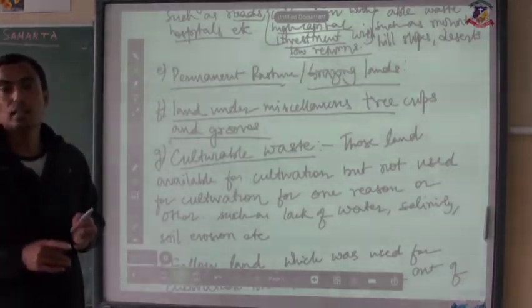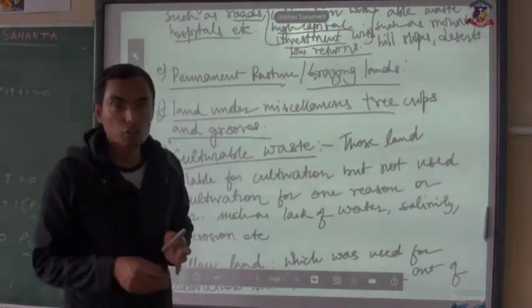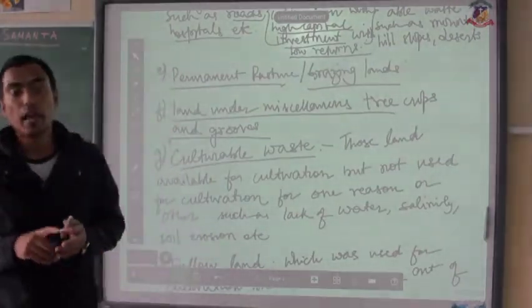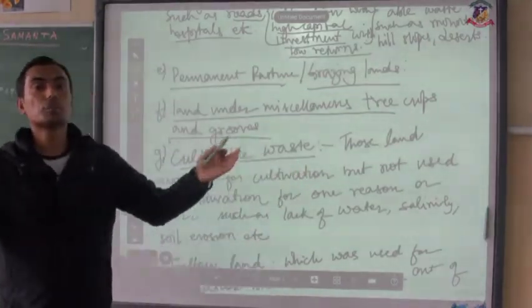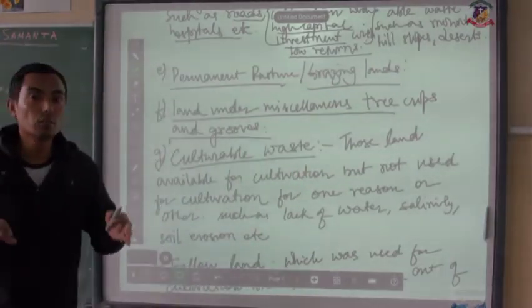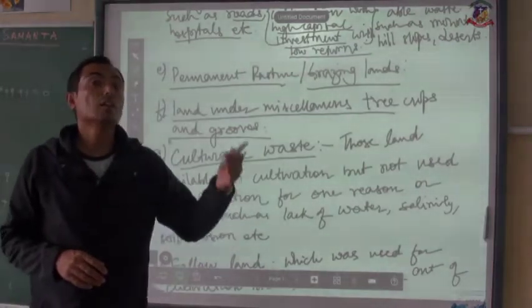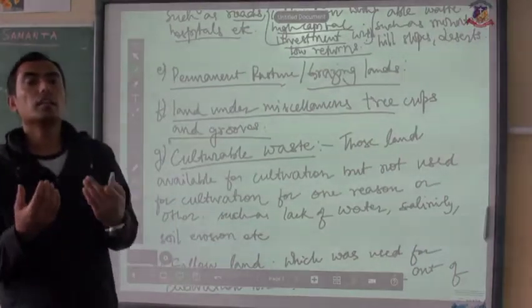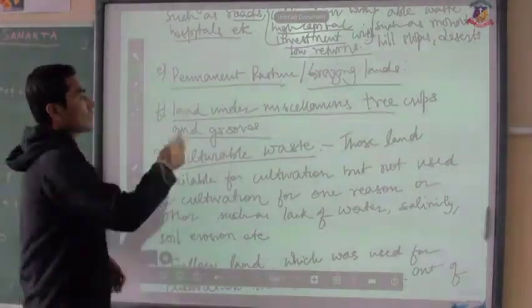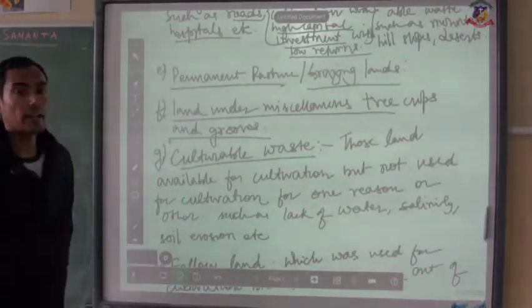Now those areas which are under tea plantation, which are under different types of orchard, like mango orchard, apple orchard, you may find different varieties of orchards, especially in and around India. Now those areas which are being used specially for gaining capital, for earning income, those areas come under land under miscellaneous tree crops and groves.